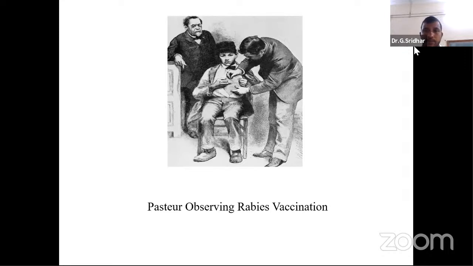And one more important concept: the innate immune system is non-specific. It is not specific. What is the meaning of a non-specific immune response? For example, in adaptive immunity, if bacteria enter the body, the adaptive immunity will give a certain type of immune response against the bacteria. If any virus enters the body, adaptive immunity will develop a certain immunity against the virus. If any parasite enters the body, adaptive immunity will develop a parasitic immune response.